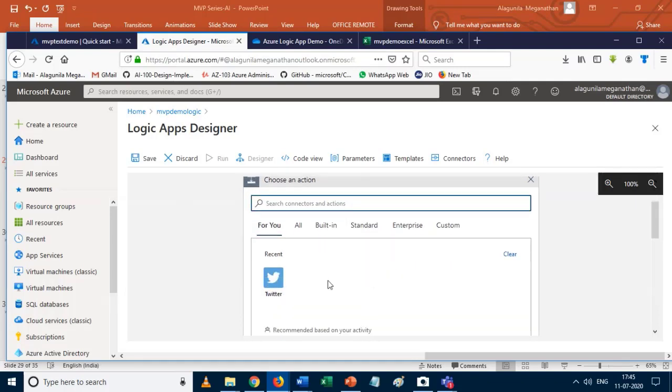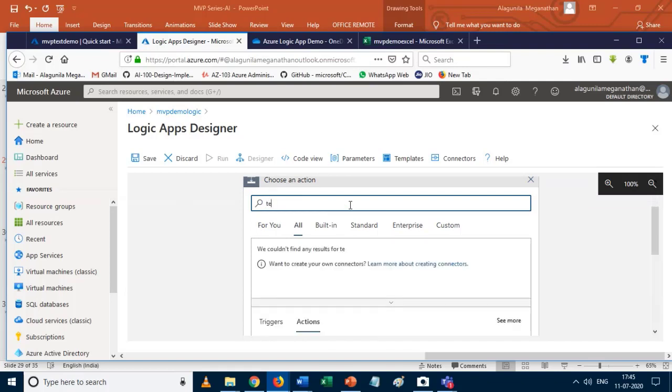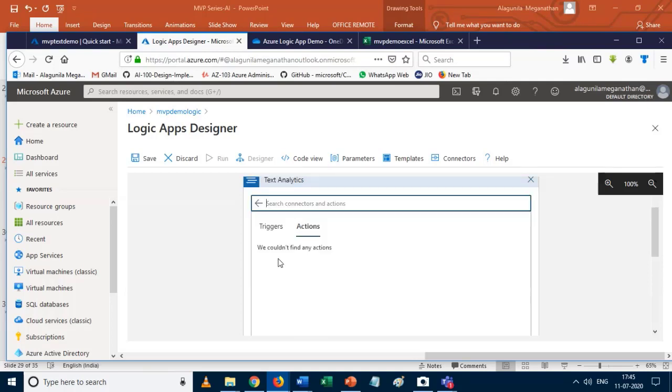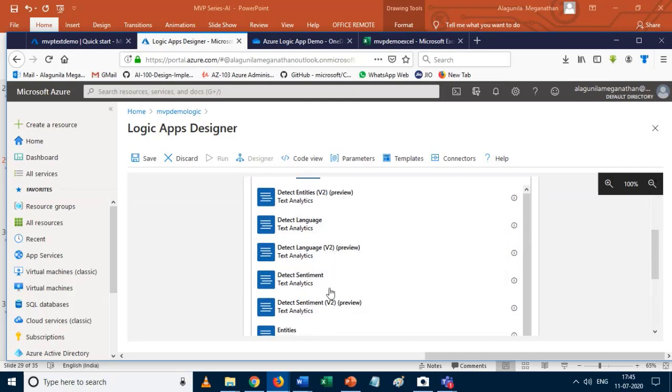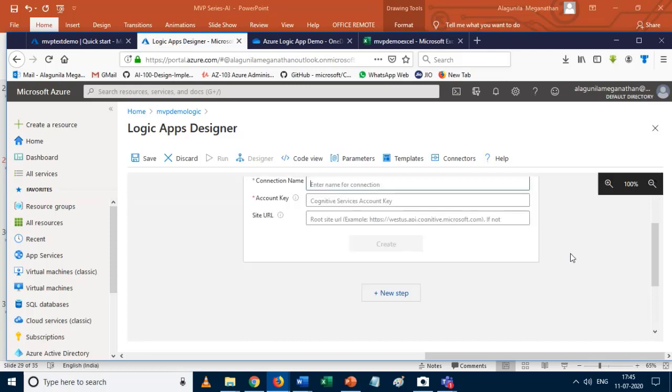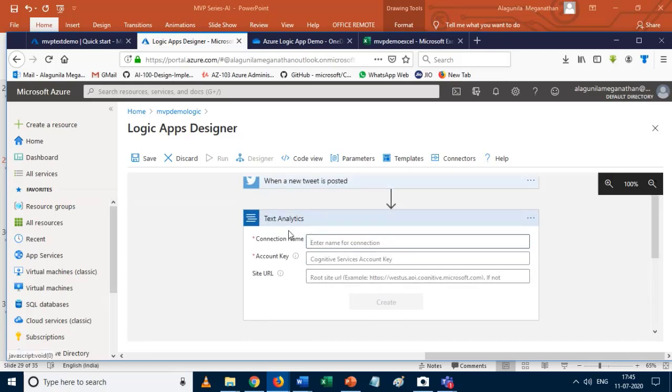Now I am going to connect the text analytics API. So for that I just search for text analytics. Okay, so connectors. Yes, we can get it. So just click on that. It can perform many actions, right? So here I just want to detect whether it's a positive one or a negative one. To do that, I just click on detect sentiment. So here we want to give the connection name, account key, and then site URL.